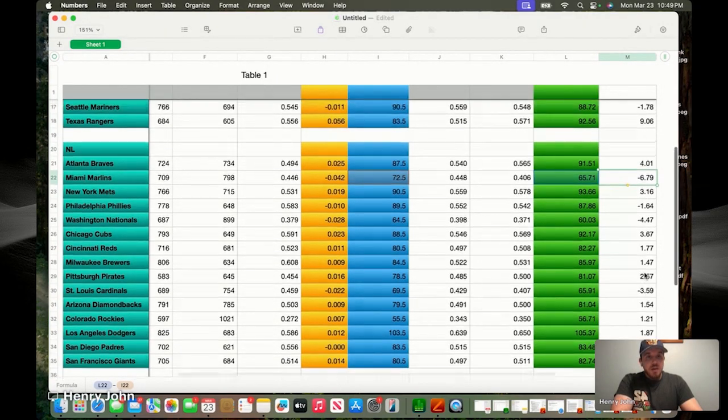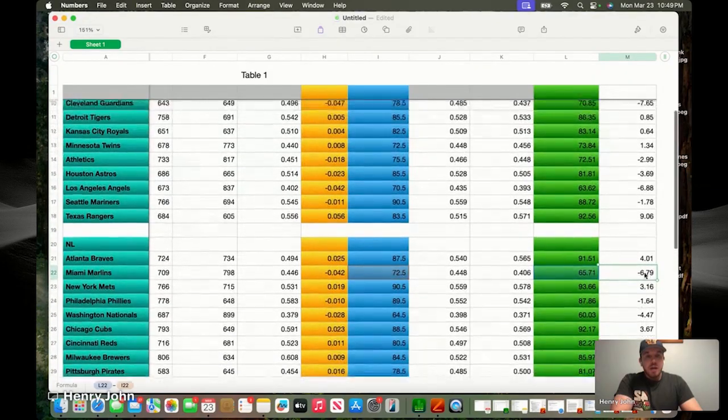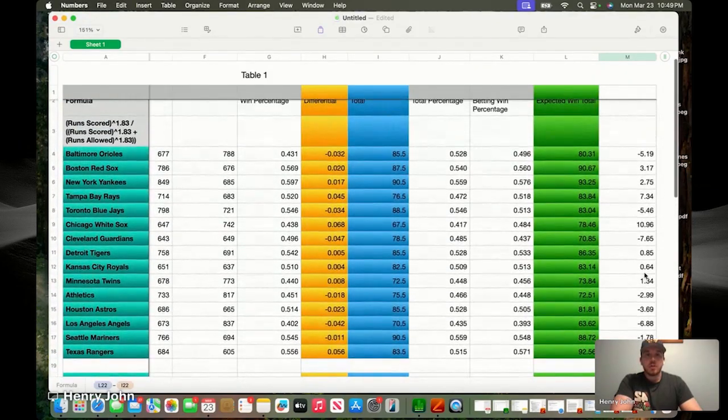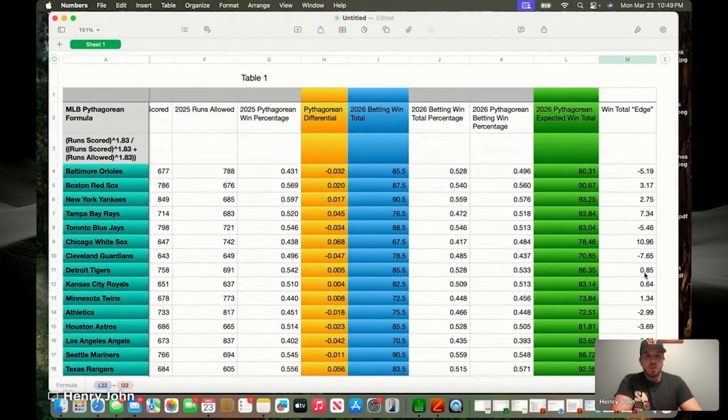And then the other two, as far as last year's overachievers that would be under looks based on this formula for 2026, are both in the American League as well. They would be the Orioles and the Blue Jays, who I think a lot of people feel that Toronto overachieved last year. So that is one that could very well be a worthwhile look as well.